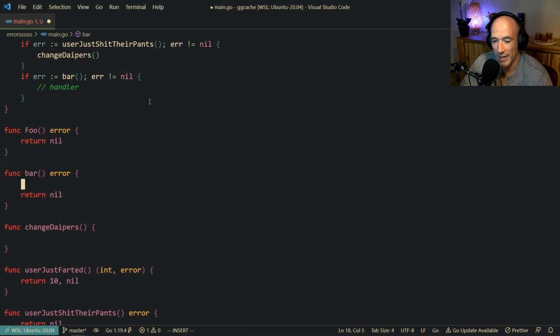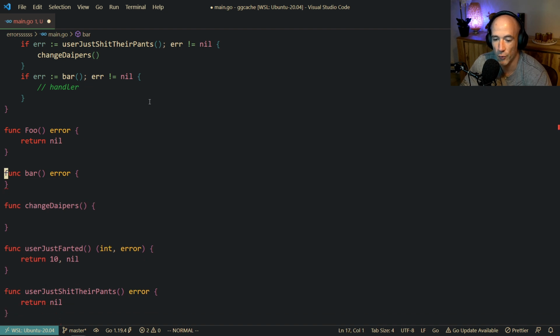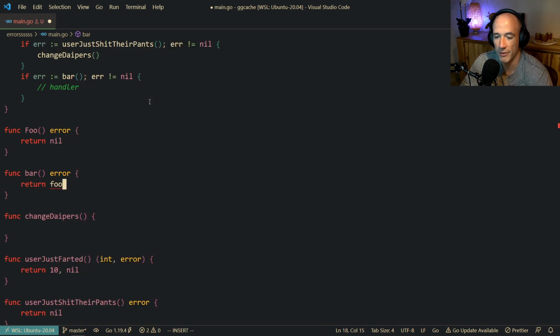Right, so we have foo, and for example, we need to call foo here. What we're going to do is very simple. If we need to do foo alone, we could just return foo here. It's very clean. Why? Because foo returns an error and bar returns an error, and it's all good, and it's super easy to understand.